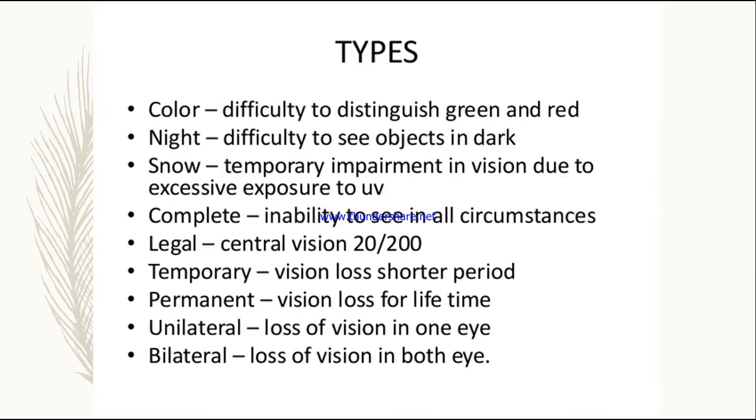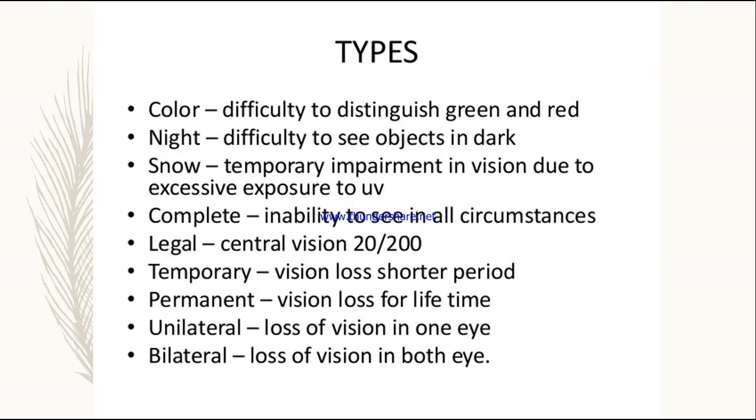There are many types of blindness. First is color blindness, which is difficulty to distinguish between green and red color. So if a person is not able to differentiate which is red and which is green color, then we call it color blindness. Night blindness, difficulty to see objects in the dark. Snow blindness, temporary impairment or temporary difficulty in vision due to excessive exposure to ultraviolet rays.